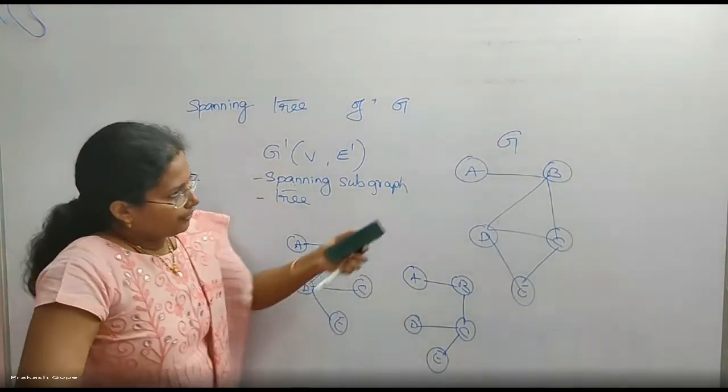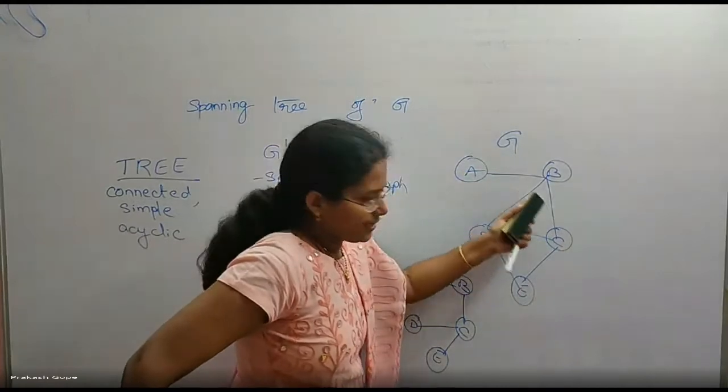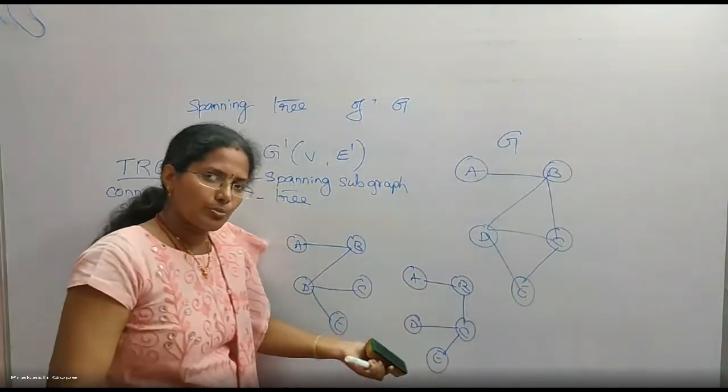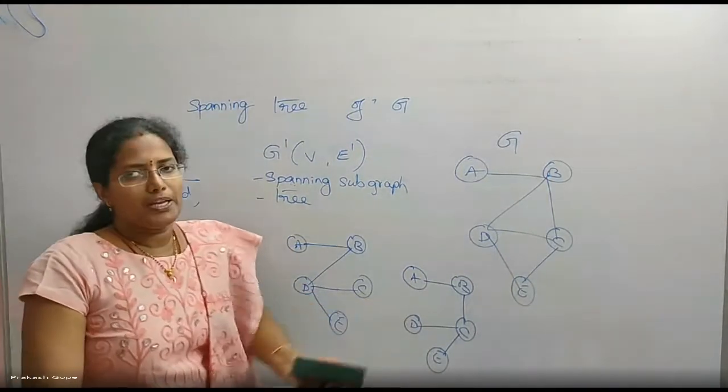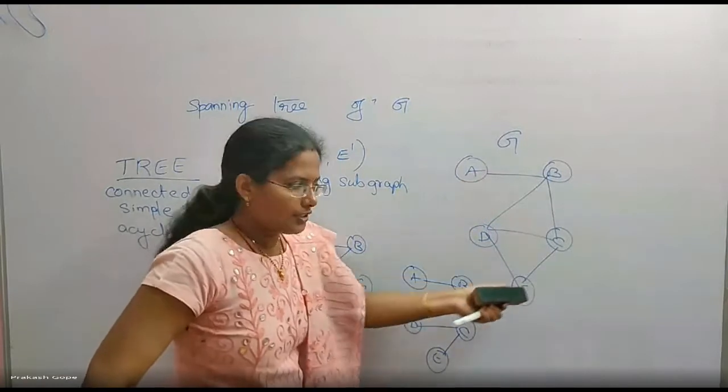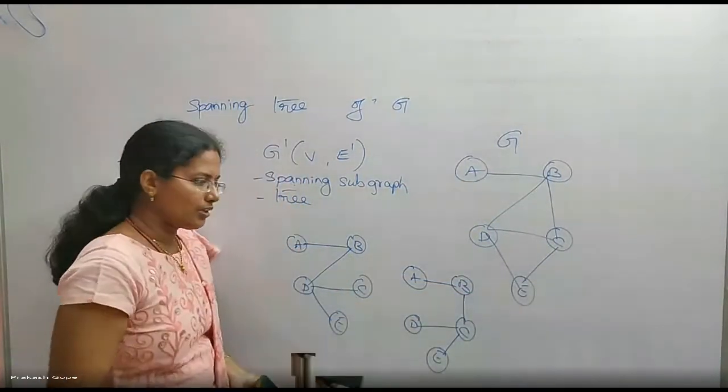Till now, we didn't take any weights on the edges. That's why we are calling this one also as a spanning tree. This is also a spanning tree. Yes, all of them are spanning trees. But if there are weights on these edges, definitely we will take those weights here also and here also.